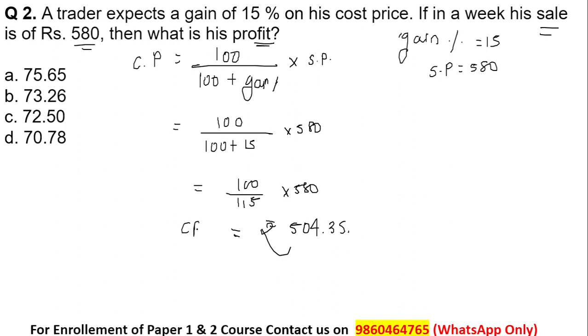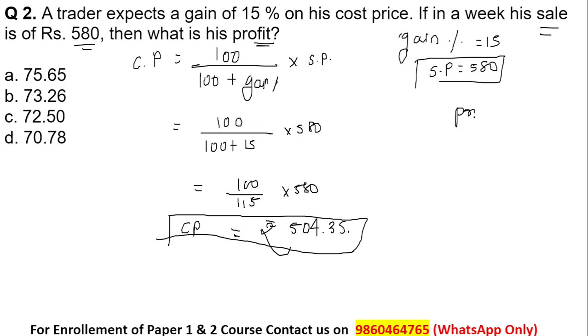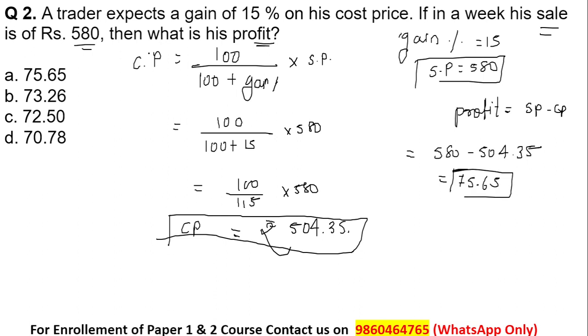But they have asked us to find the profit. We know the value of cost price now. We know the value of selling price as well. So how can we find the profit? We have already seen the formula. Profit is nothing but the selling price minus cost price, whichever is greater, right? So selling price is equal to 580 minus 504.35. This will give me the value 75.65 rupees. So 75.65 rupees, option number A is the correct answer, which is the profit of that given trader.